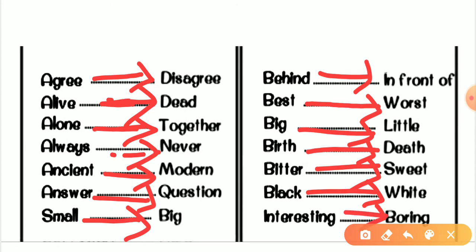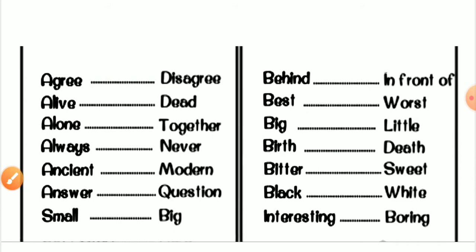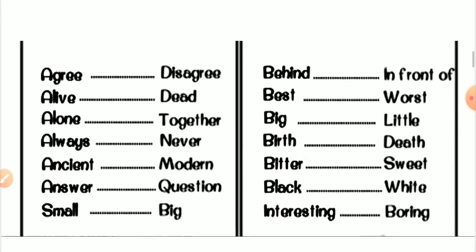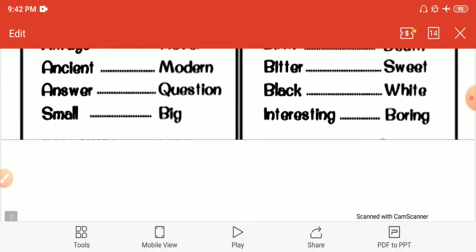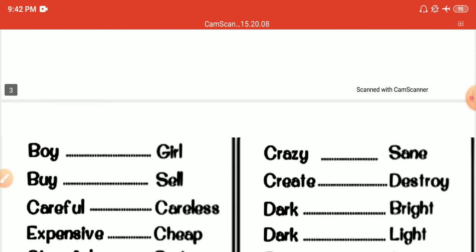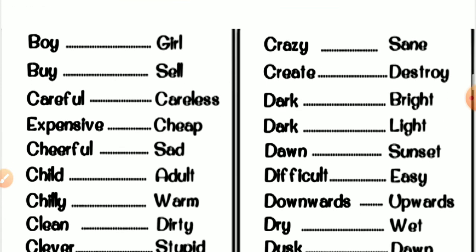Interesting means when we take interest in something. For example, I'm reading a novel which is very interesting, then definitely I'll take interest and I'll read the full novel. But if the novel is boring, then definitely I will not. I will feel sleepy all the time, and it will make me bored. So this is the difference between interesting and bore, and the opposite of interesting is boring.